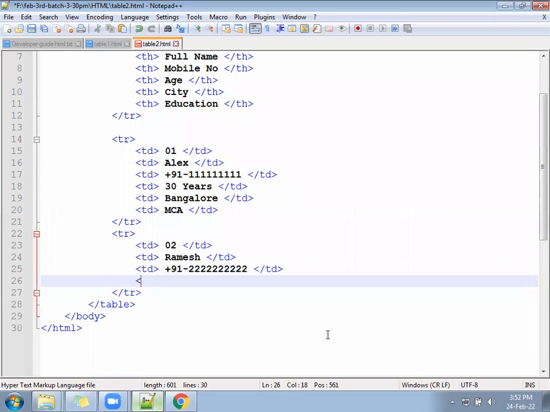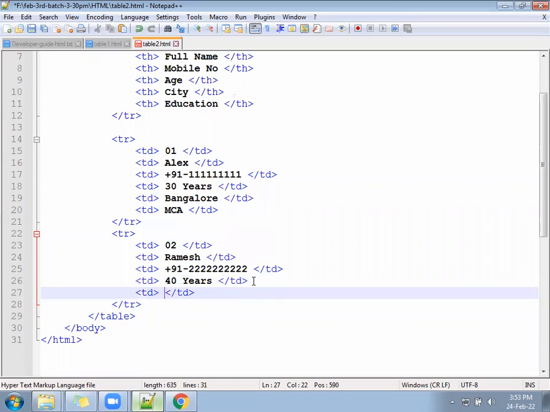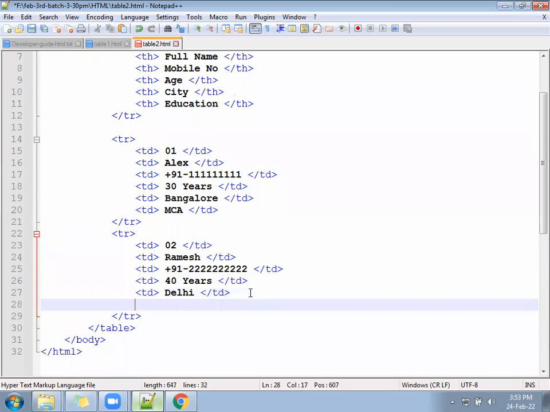Next TD, 40 years. Next TD, Delhi, and one more TD for education as BCA. You can add one or two more users.